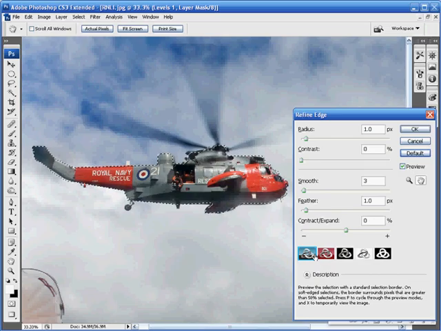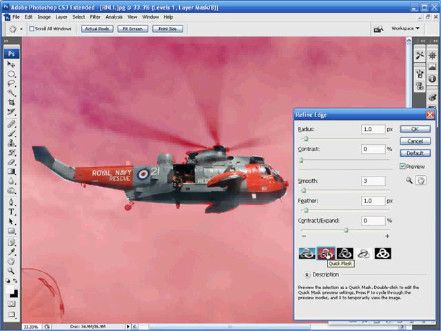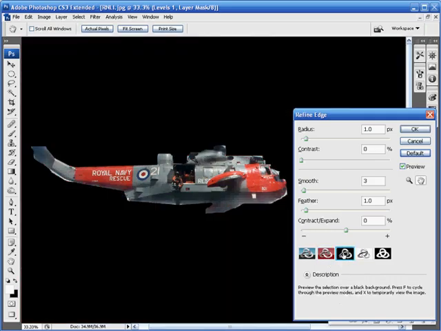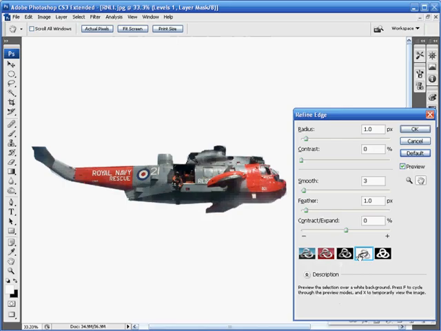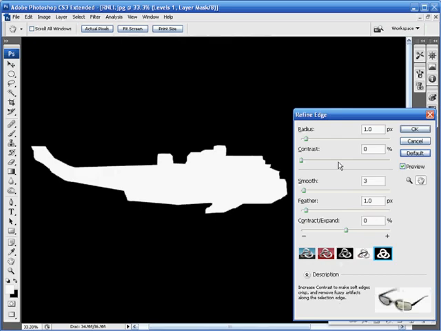On the left is the standard mode, then we've got the quick mask preview, and beside that we've got the on black preview. Then there's the on white preview, which we'll be using in this video, and at the end there's the mask preview. Moving further up and taking a look at the different sliders, we've got the radius slider at the top, which can be useful when we need to improve the selection edge in areas with soft transitions or fine details. The next slider down is the contrast slider, which is useful when we want to make soft edges crisper, and it also helps remove artifacts along the edges of our selections.